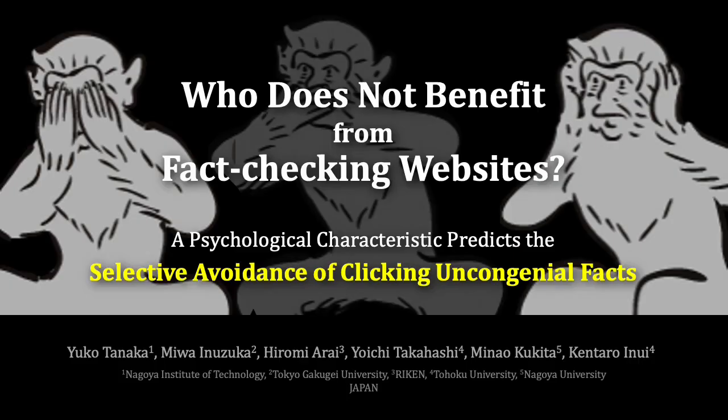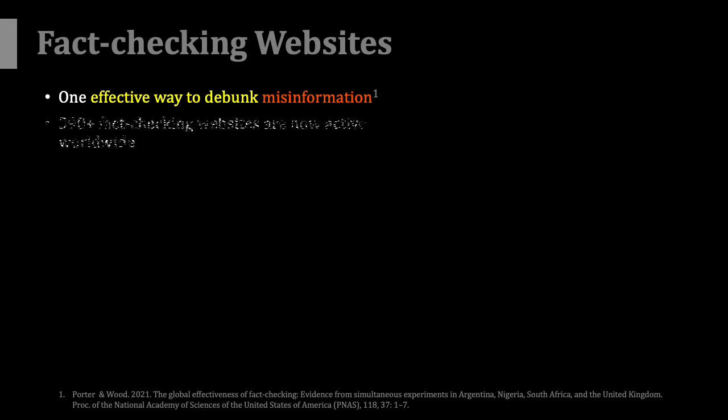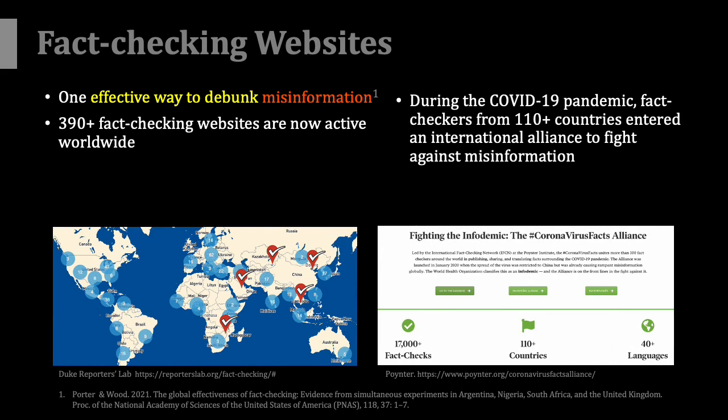In this presentation, we would like to talk about the human factors that distract fact-checking engagement, especially focusing on the selective avoidance of clicking links that reveal uncongenial facts. Misinformation is a significant concern in the information age. To correct people's false beliefs, fact-checking initiatives are an effective way to mitigate the negative impact of misinformation. A large and growing number of fact-checking websites are now available worldwide.